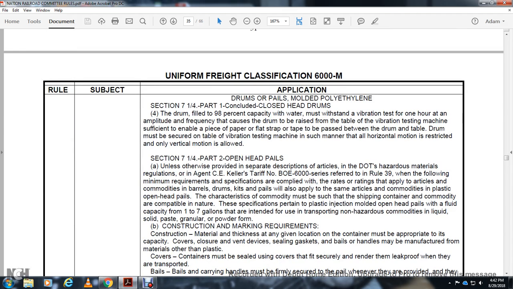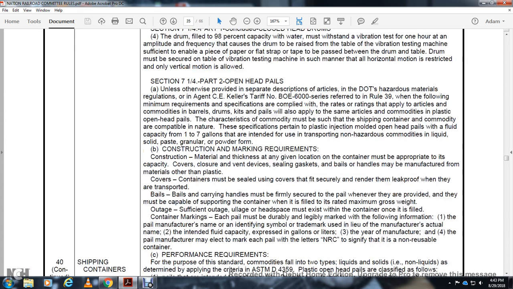Alright, drum and pails model ethanol, section 1.4, part 1, closed head drum. The drum filled to 98% of its capacity must withstand the vibration test for 1 hour at the specified amplitude and frequency. The drum must be secured with the tape to the vibration testing machine in such a manner that horizontal motion is restricted, only vertical motion allowed.